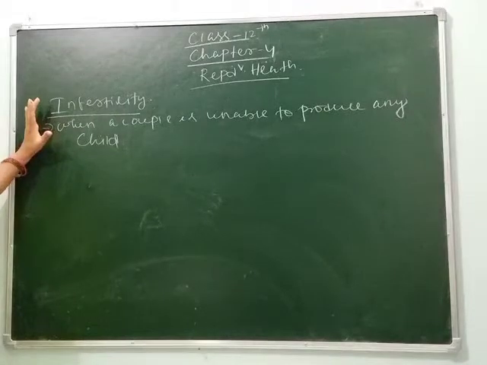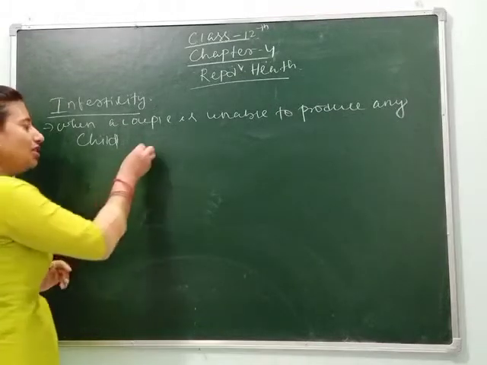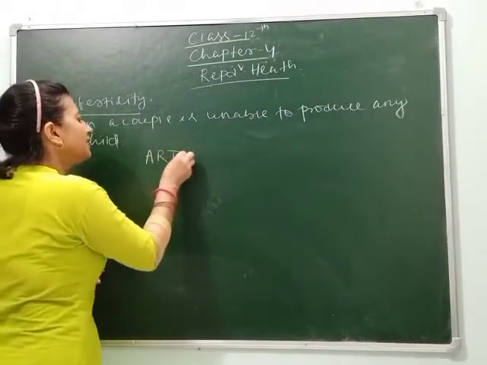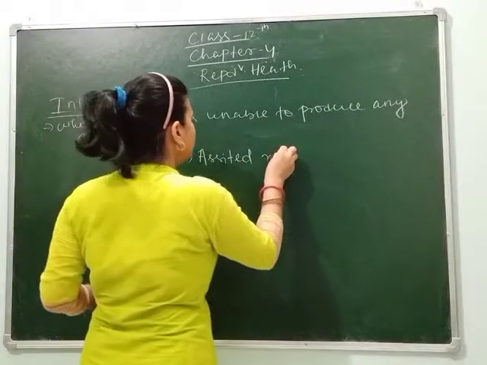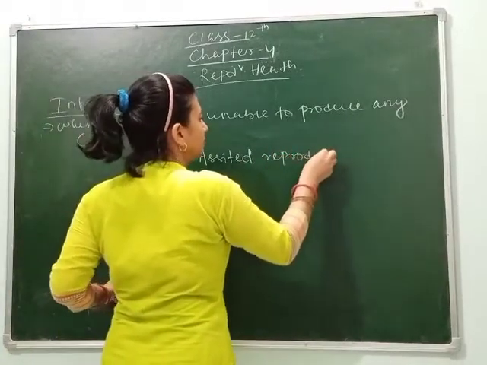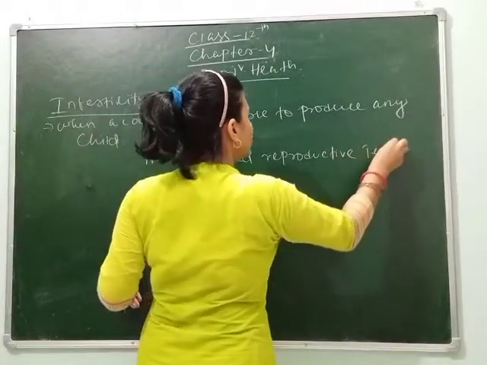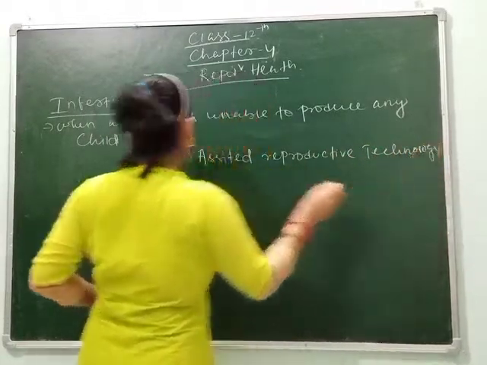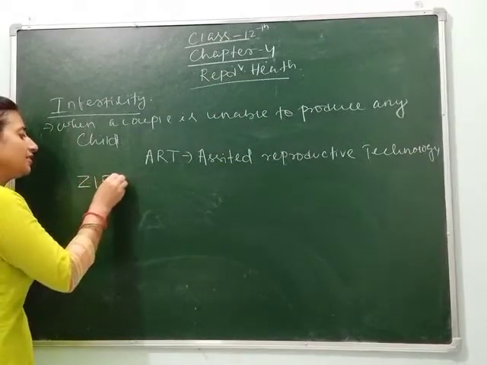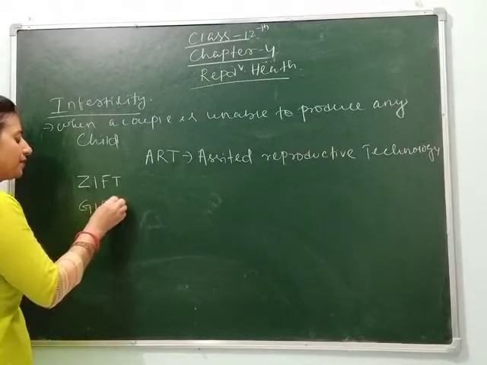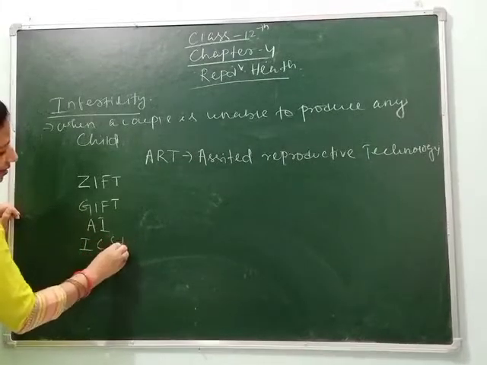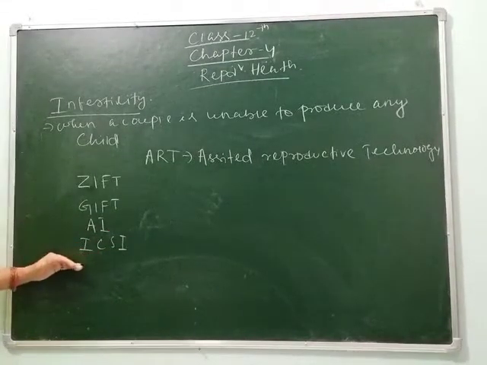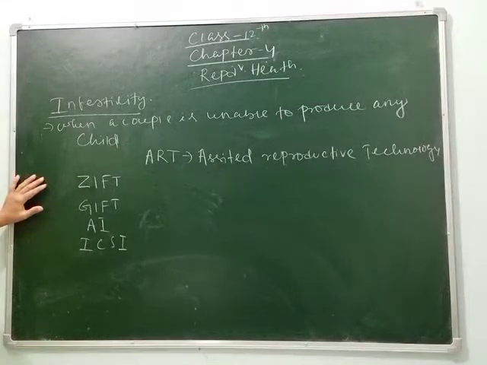These techniques are combinedly called assisted reproductive technology, or ART, in which we will study ZIFT, GIFT, AI, and ICSI. Clear? So these are the different techniques which we will study.